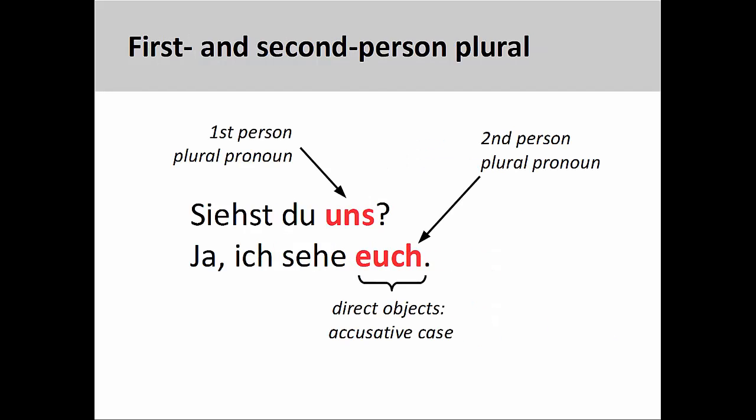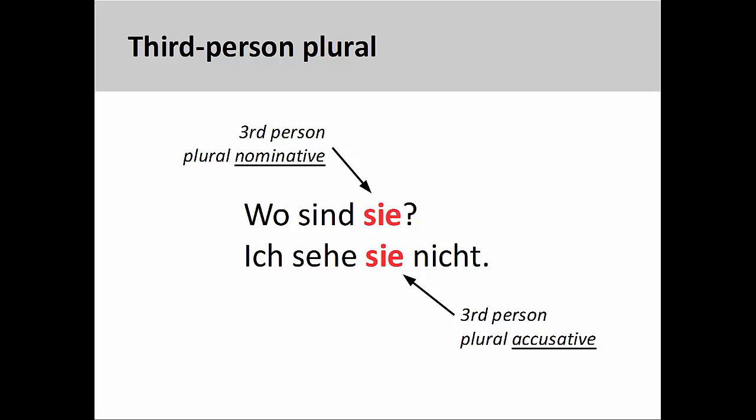This slide is a variation on what you have seen earlier, with plural personal pronouns being used in place of the singular pronouns. Again, as both pronouns are the direct object of the verb sehen, they must be in the accusative case. Finally, an example of a personal pronoun that does not change forms as it moves from nominative to accusative. In this case, the third-person plural forms of sie are identical.